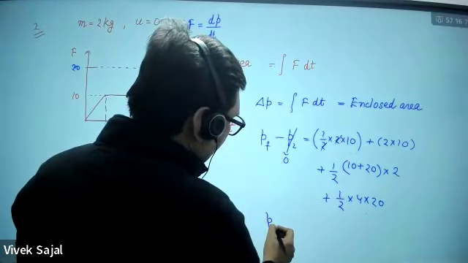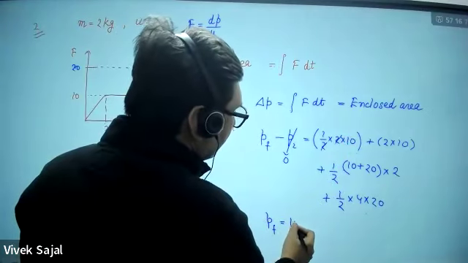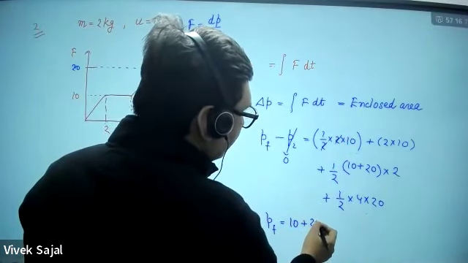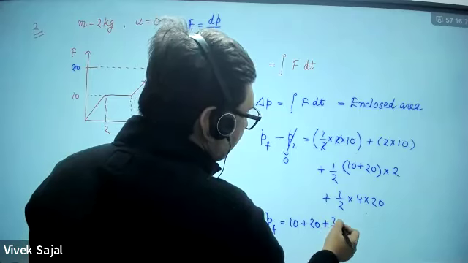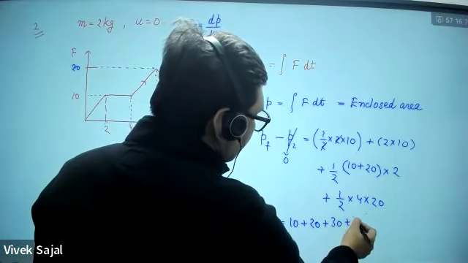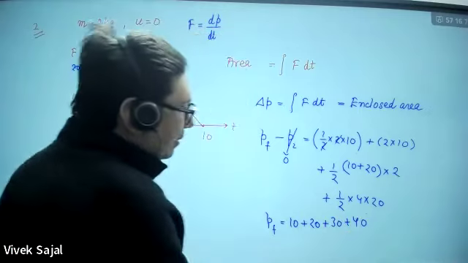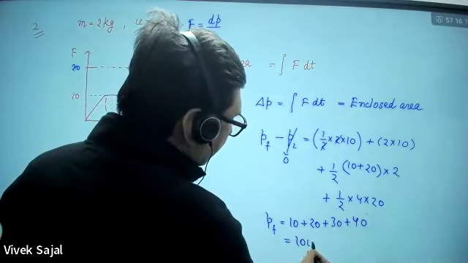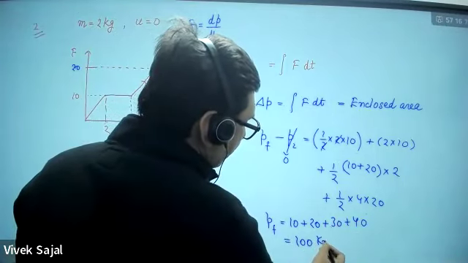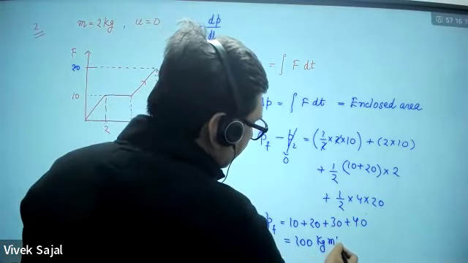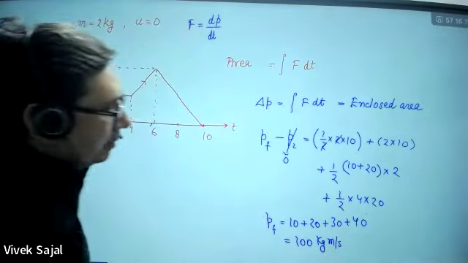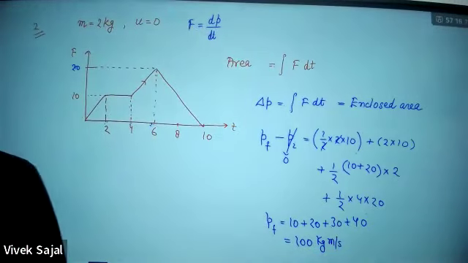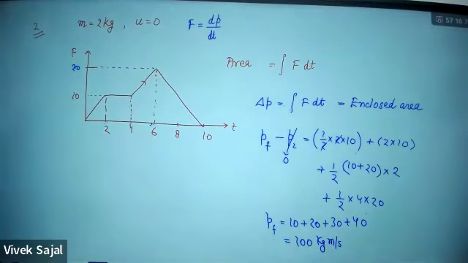PF will be how much? This will be 10 plus 20 plus 30 plus 40, so this will be 100 kilogram meter per second. This will be PF, the final momentum, 100.